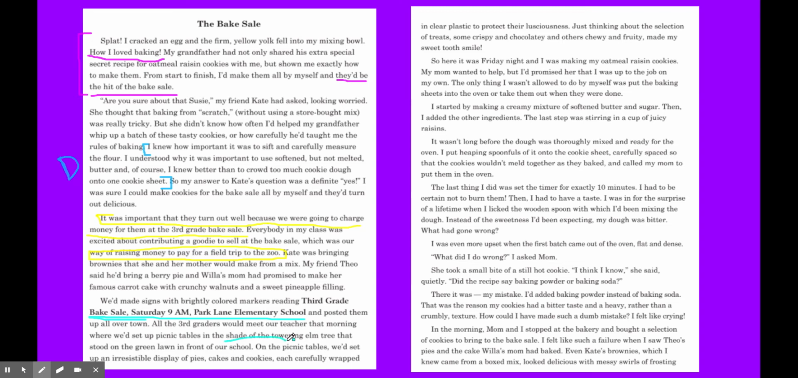Boys and girls, look at the juicy details here. She doesn't just say under the tree in front of our school. She says in the shade of the towering elm tree.